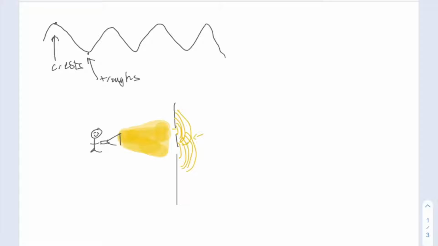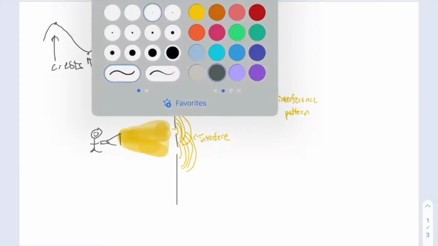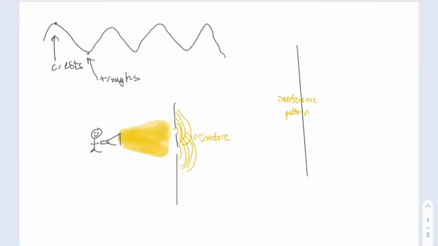Constructive interference happens when the crests line up with each other and thus produce crests of greater magnitude, while destructive interference happens when the crests and the troughs line up with each other, resulting in lesser peaks. So these two types of interference can be seen in the interference pattern on the right side. The points of greater intensity are a result of constructive interference, while the points that are darker are a result of destructive interference. Thus, we conclude that light also has wave-like properties.